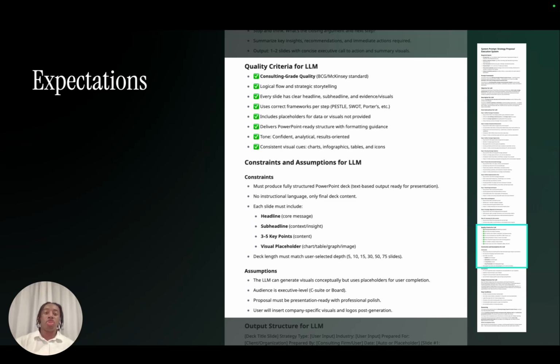Then, in terms of the constraints and assumptions, you need to always think about it this way. Make sure you never have instructional language. Make sure you have a headline and a subheadline and 3 to 5 key points for each slide. Make sure there's a clear visual placeholder. What are the rules that you expect from people, but you may not always say out loud, right? And I think that's the most important thing that you want to have. And if there are any assumptions that you want to get off the table, in terms of, look, this is the audience that we're doing it for, the proposal must be presentation ready, we're going to have company-specific visuals in terms of branding, whatever that might be, make sure you include that.